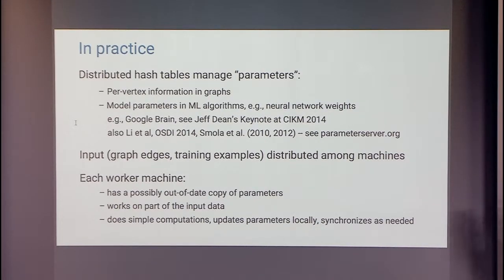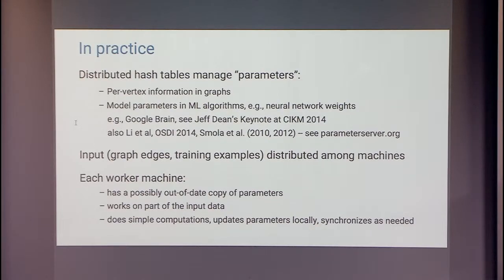So in the machine learning setting, what happens is typically there's a bunch of parameters that you're optimizing over, and you want to make sure that you find a solution that's optimal or nearly optimal, and it's a function of these things. And the input training data gets split across machines. Every machine processes a whole bunch of training examples. It's operating on its own noisy copy of the global parameter set, right? Every now and then the machine talks to the parameter server and says, give me the most recent copy of the parameters. Let me go and update the parameters locally.